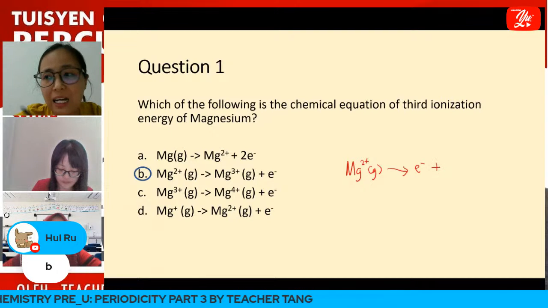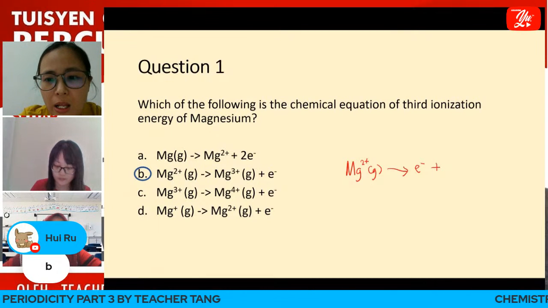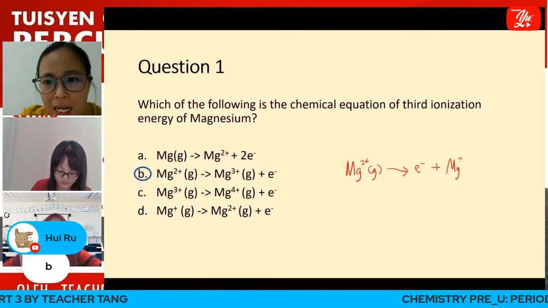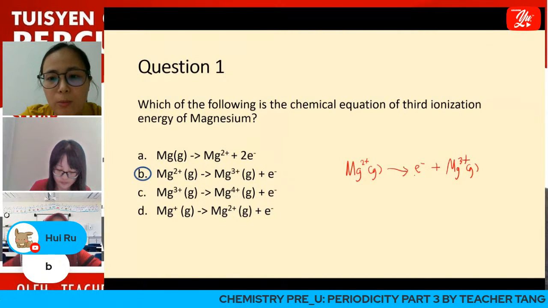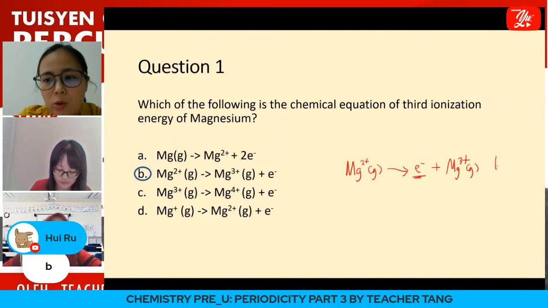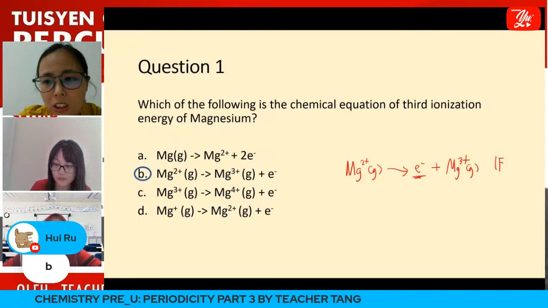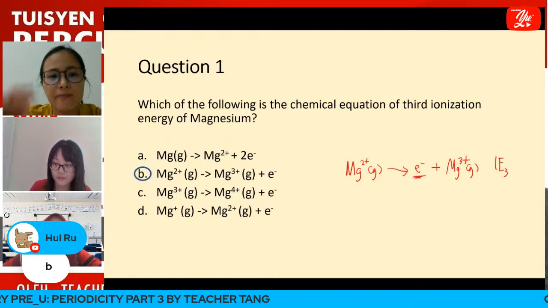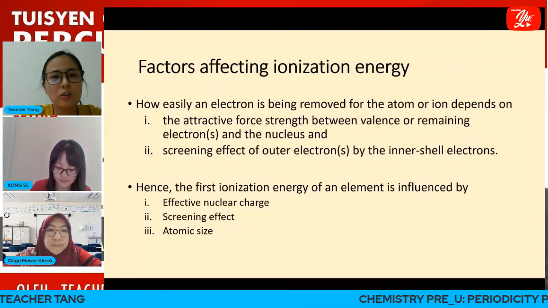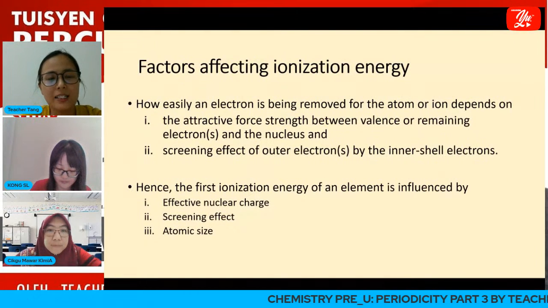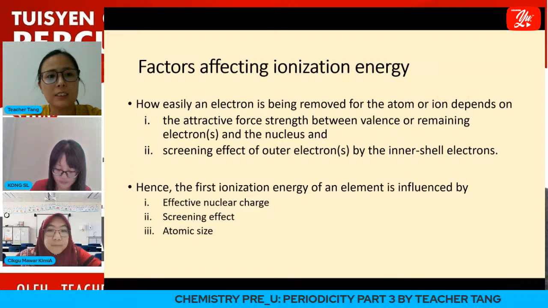After we remove another mole of electrons, we will get Mg3+ in the gaseous state. The energy involved in removing this 1 mole of electrons is what we call the third ionization energy for magnesium. Very good. The answer is B.